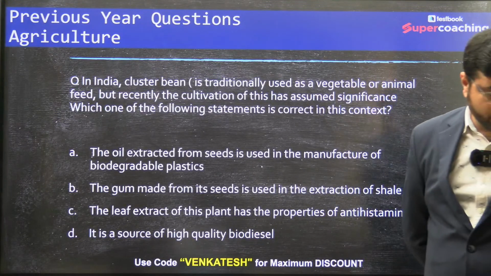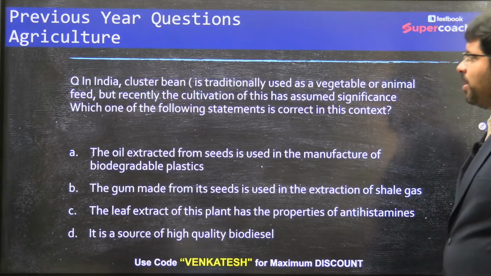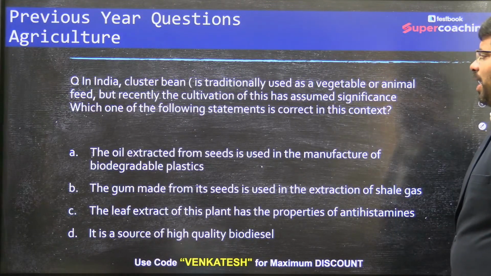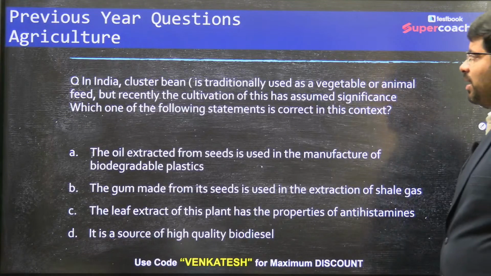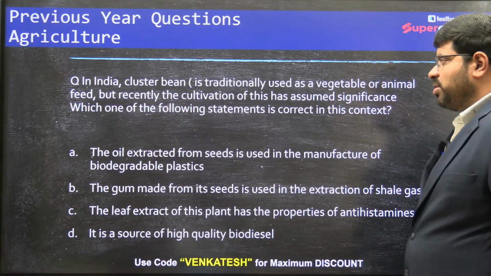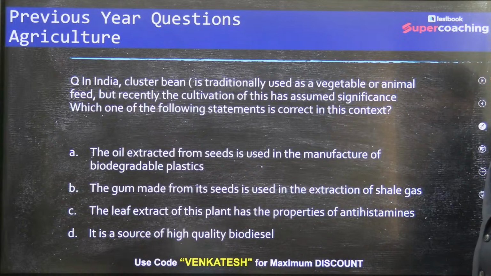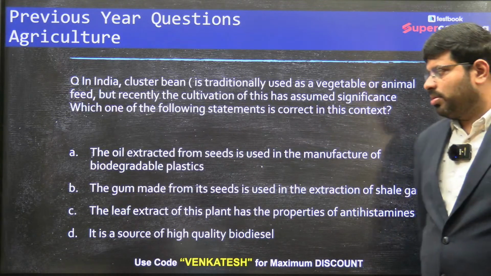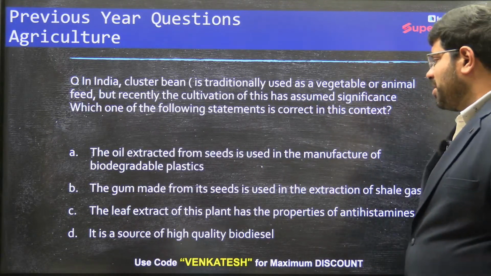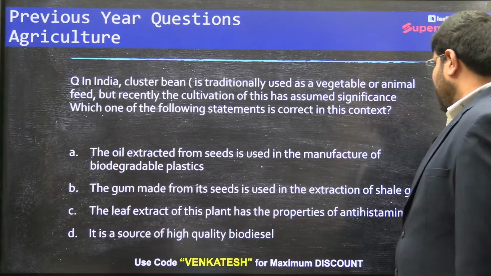Now, if you see this question, in India, cluster bean is traditionally used as a vegetable or an animal feed, but recently the cultivation of this has assumed significance. Which one of the following statements is correct in this context? The gum made from its seeds is used in the extraction of shale gas.